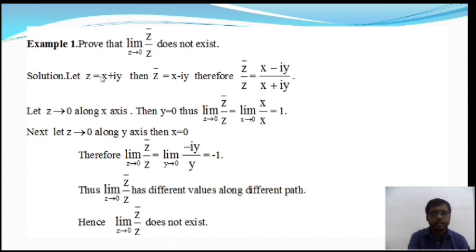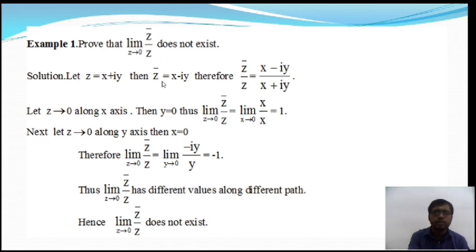So let z be equal to x plus iy, the complex variable. Then z bar, the conjugate of z, is equal to x minus iy.